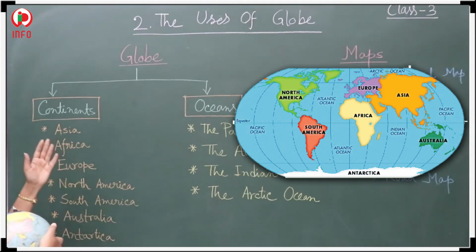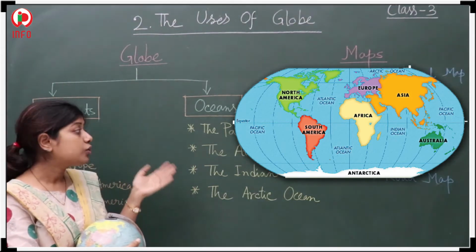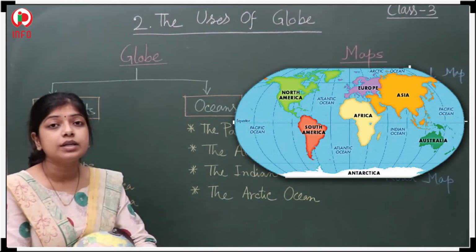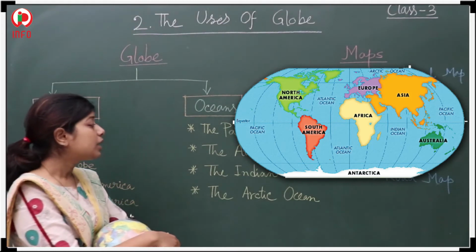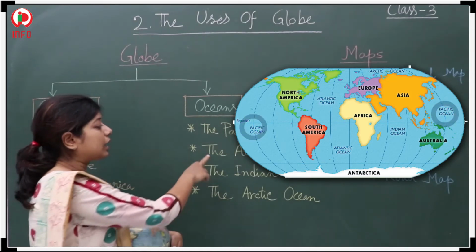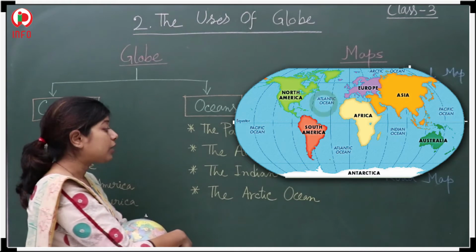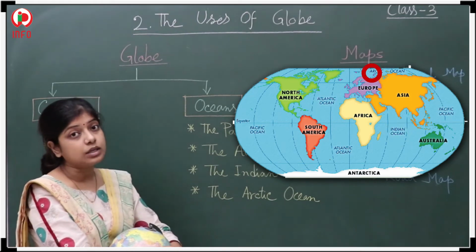Next, I would like to tell you about the oceans. The oceans are divided into mainly 4 parts. First one, the Pacific Ocean. Next, the Atlantic Ocean. Third, the Indian Ocean. And the last one is the Arctic Ocean.